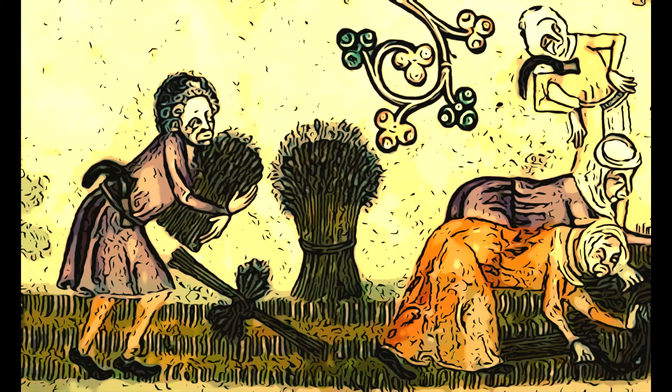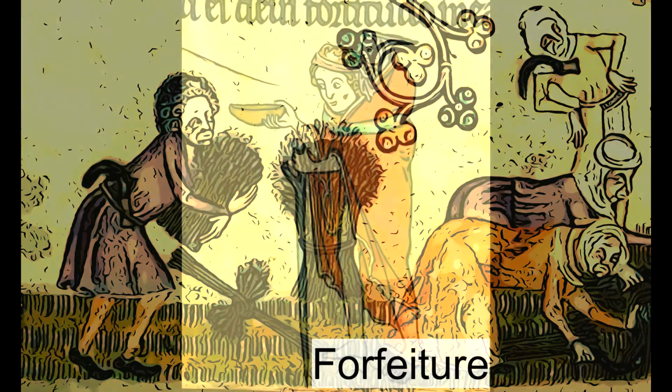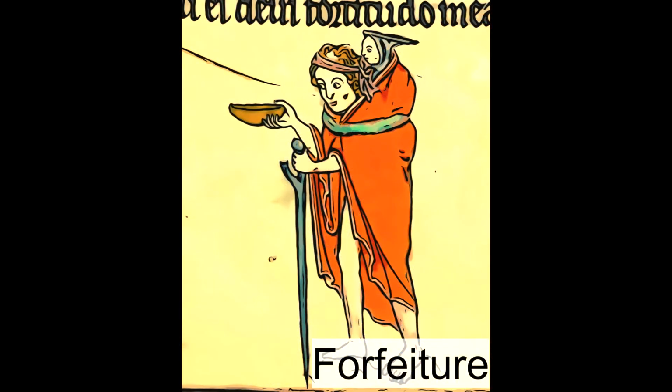As well as the homage that everyone paid to their feudal lord, which meant it would be considered a great sin to not carry out their duties, there was also forfeiture to keep everyone in line. If anyone failed to carry out their duties, whether they were a baron, knight or villein, their lands were forfeited, leaving them homeless and without an income.